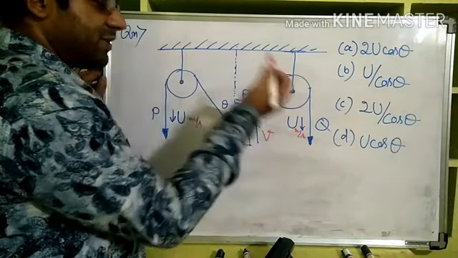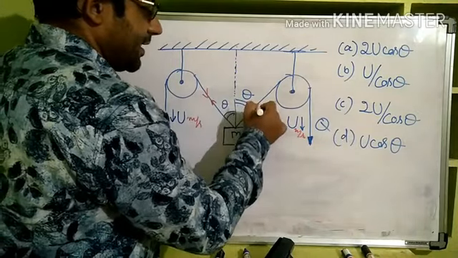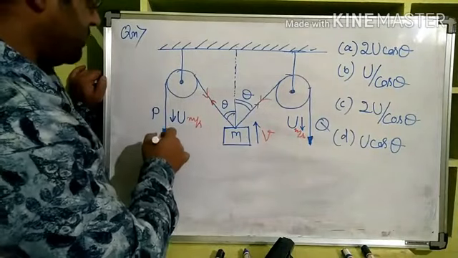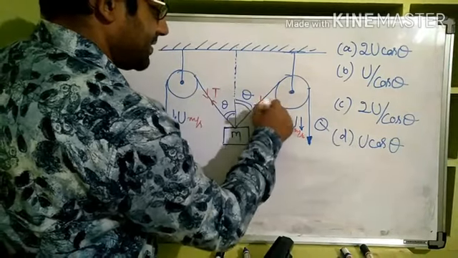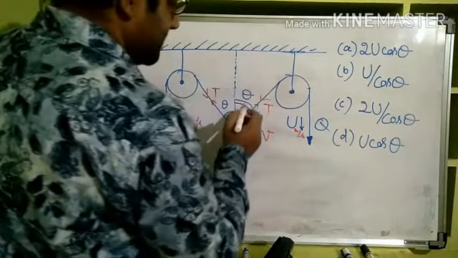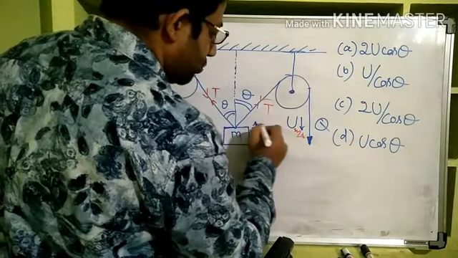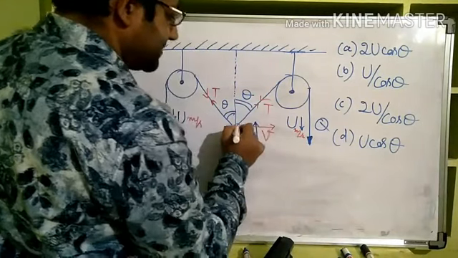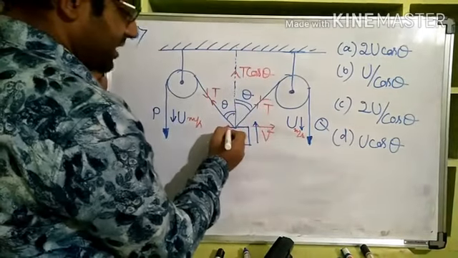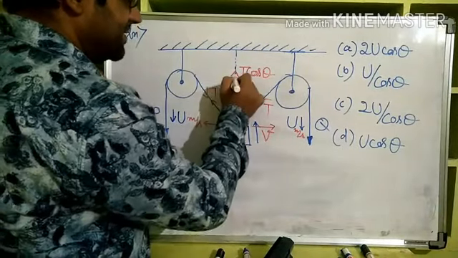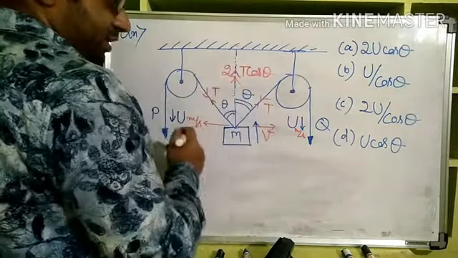Let us say it is moving with a small v. Now see, there will be a tension in the string, right? And of course the tension will be equal to what tension is being applied here. Let us say that is T. Now see, if tension is this and theta is given in the question, then this tension can be resolved into two components. This side it will be T sin theta, this side it will be T cos theta. And this tension also can be resolved into two components. One is T sin theta, and this side is another T cos theta. So 2T cos theta, we can say T cos theta plus T cos theta is 2T cos theta.